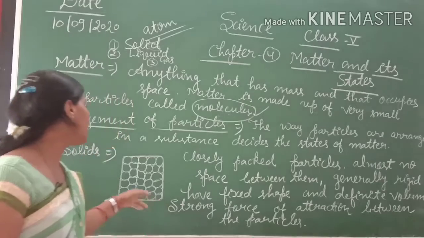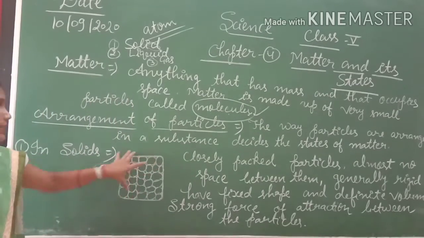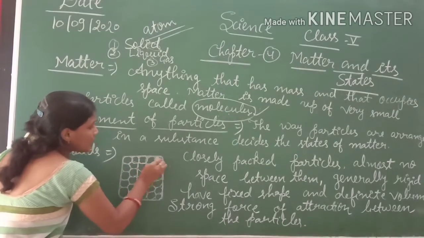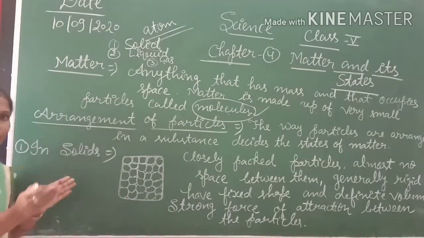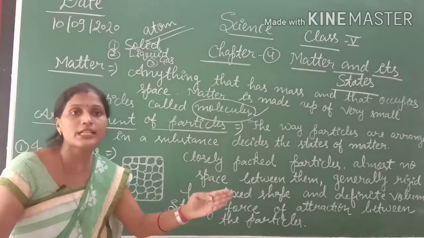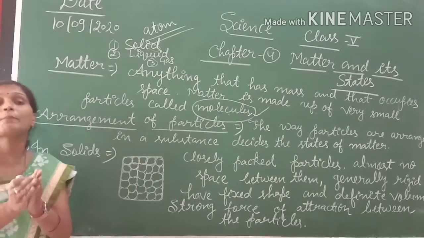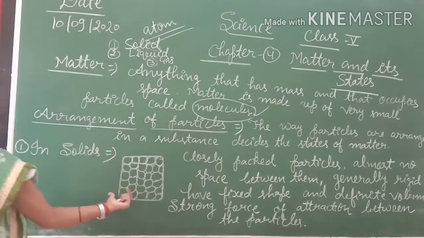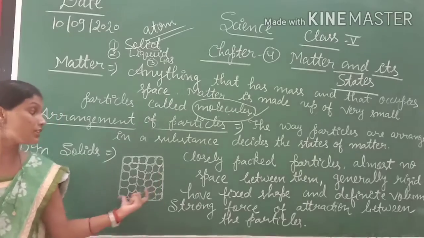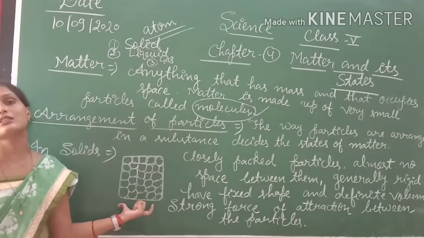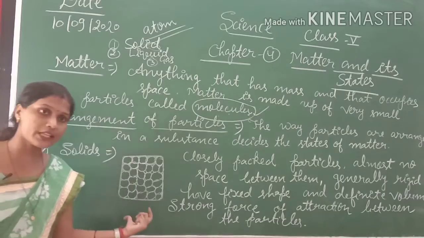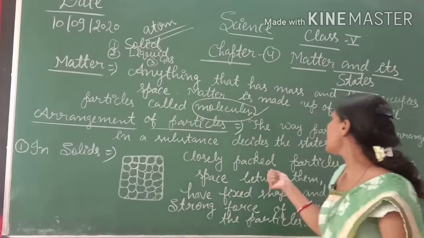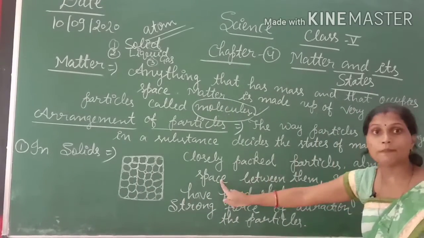In the case of solid, see here, students, like this diagram, molecules are arranged tightly packed to each other, and they can't move because they are tightly packed with the intermolecular force of attraction. Here one word, intermolecular force of attraction, that binds these particles. So according to this behavior, solids have a rigid property. Closely packed particles have almost no space.